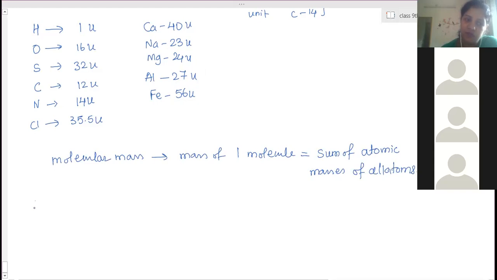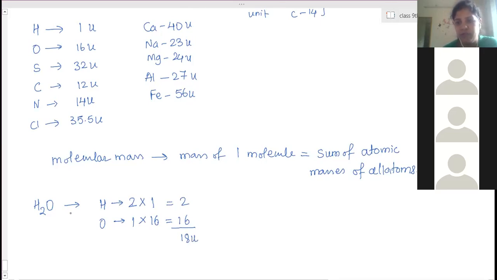For example, simple, if we take H2O as one molecule, which atoms are present? Hydrogen and oxygen. How many hydrogens are there? 2. How many oxygens are there? 1. So what is the mass of one hydrogen? 1. 2 into 1, total mass is 2. Oxygen: mass of one atom of oxygen is 16. So 1 into 16 is 16. So total sum is 18 U, the molecular mass of H2O.